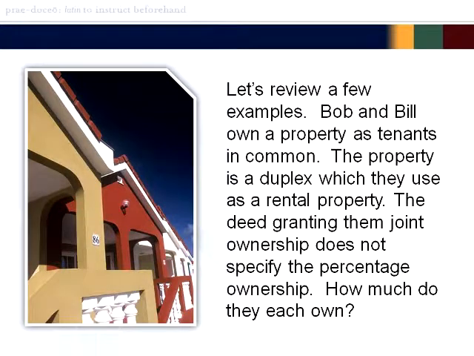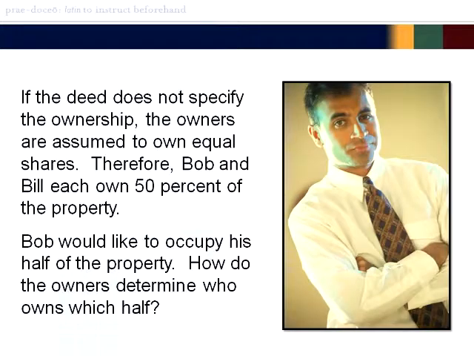Let's review a few examples. Bob and Bill own a property as tenants in common. The property is a duplex which they use as a rental property. The deed granting them joint ownership does not specify the percentage ownership. How much do they each own? If the deed does not specify the ownership, the owners are assumed to own equal shares. Therefore, Bob and Bill each own 50% of the property.